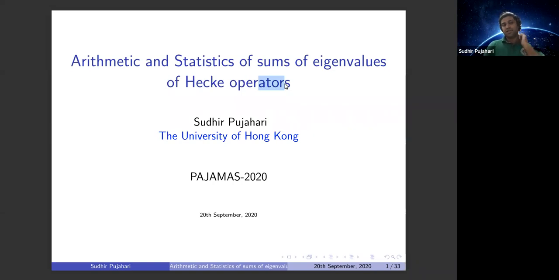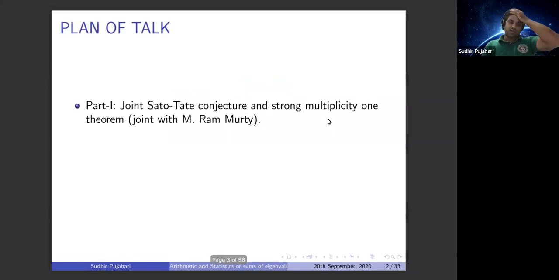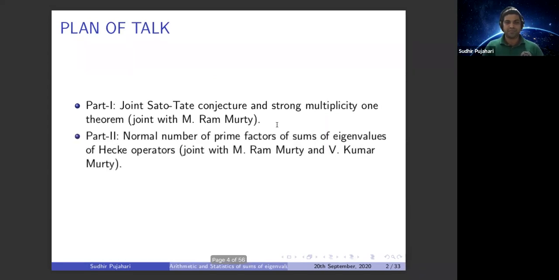So today I'll be talking about arithmetic and statistics of sums of eigenvalues of Hecke operators. Today's story will go as follows. In the first part of the talk, we'll see the joint Sato-Tate conjecture and the strong multiplicity one theorem. This is joint work with Ram Murty. And in the second part of the talk, we'll see the prime factors of sums of eigenvalues of Hecke operators. This is joint work with Ram Murty and Kumar Murty. Although they may seem a little bit different, there is quite a close connection.